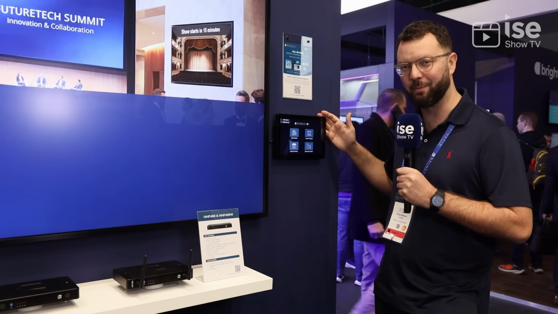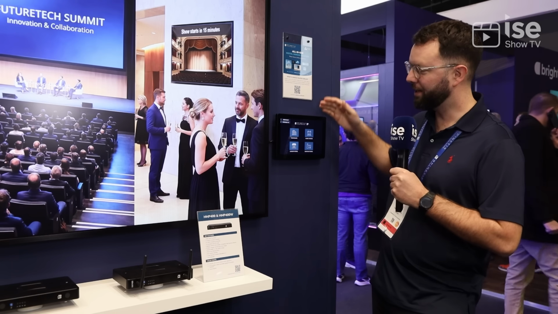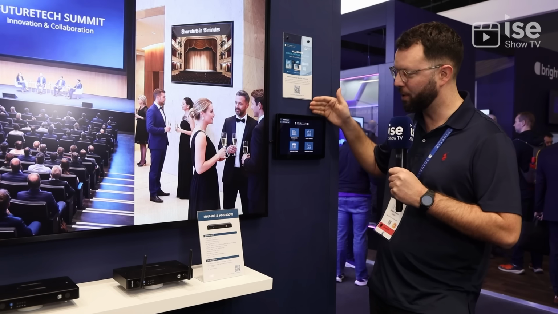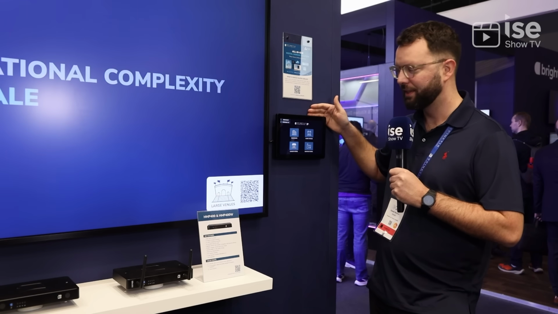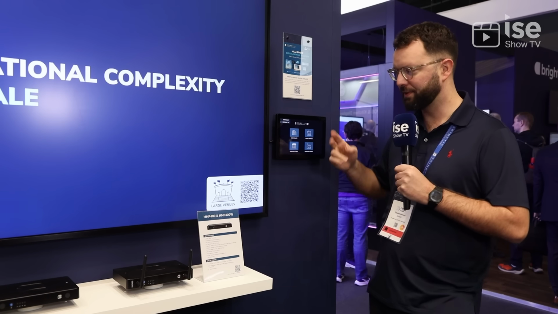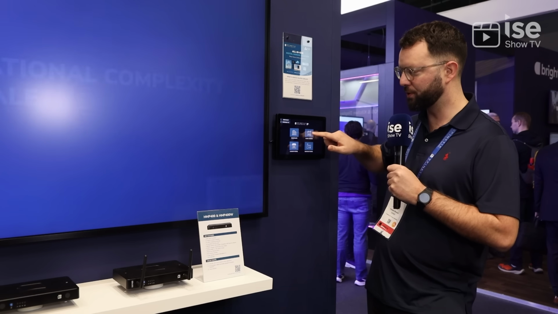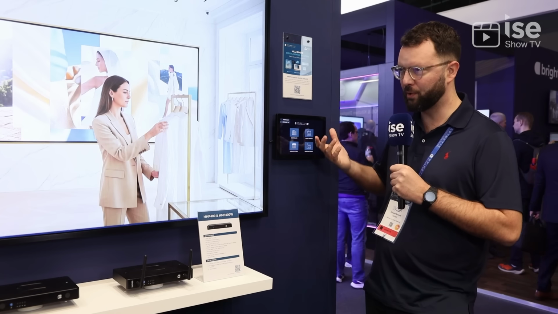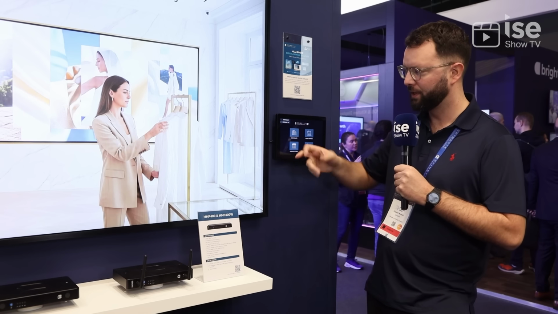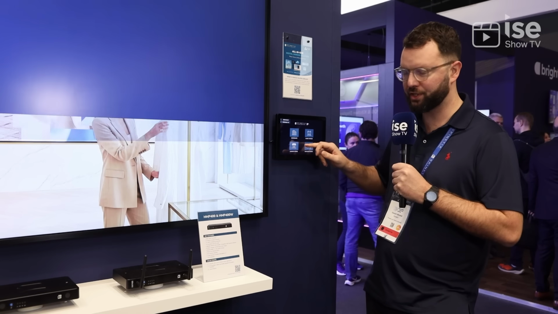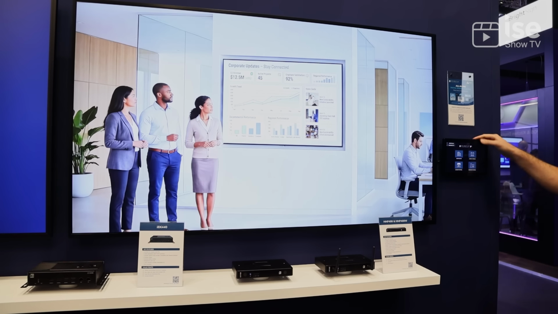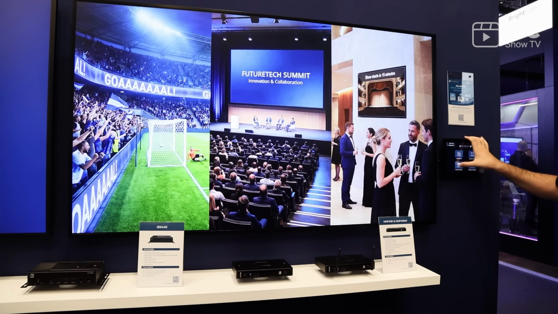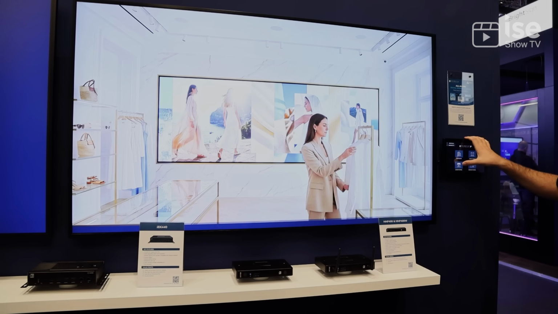The second thing I'd like to show you is our partnership with Bluefin. Here in this touch panel we have our operating system inside, and it has two purposes. First one, we can trigger some content, so it's a remote control of another player. Here we focus on our four verticals: corporate, large venues, manufacturing, and luxury retail.